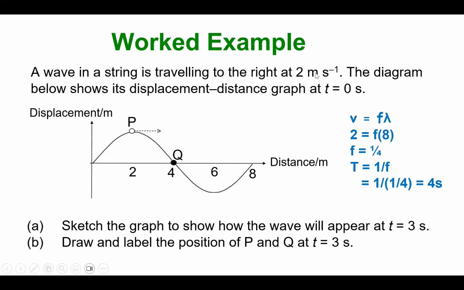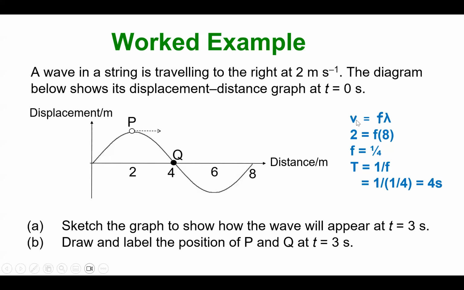I give you the speed, and this is a displacement distance graph, so I could get the distance. The distance is actually the length of one wave, so I could get the wavelength. This picture exactly shows one wave, so the wavelength is actually 8 meters.